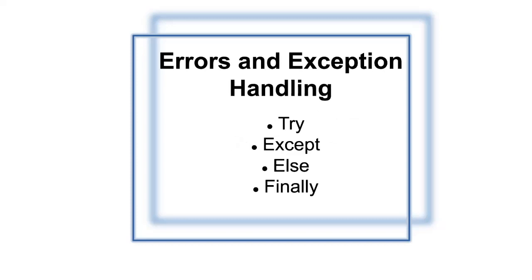Let's say there is a piece of code and you know there is some error within it and you want to catch what type of error it is. Basically, there are four parts in error and exception handling. The first part is try, in which we will put the code where we are expecting the error to take place. The except part will get executed if some error is found in the try part. Then we have the else part, which will be executed if there is no error found in the try part. And then we have a finally part, which will always get executed irrespective of whether an error has been found or not.